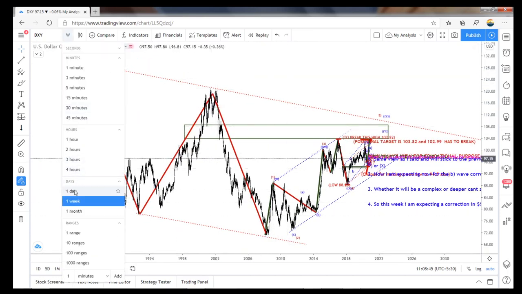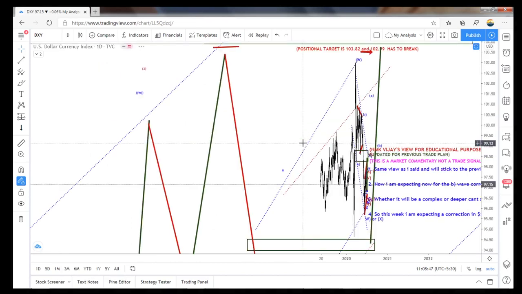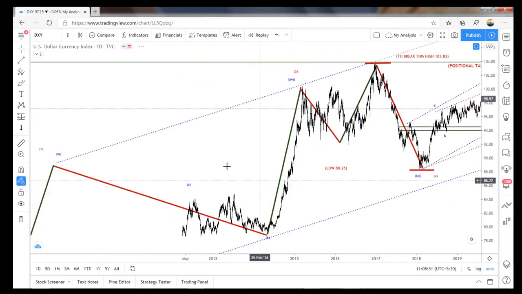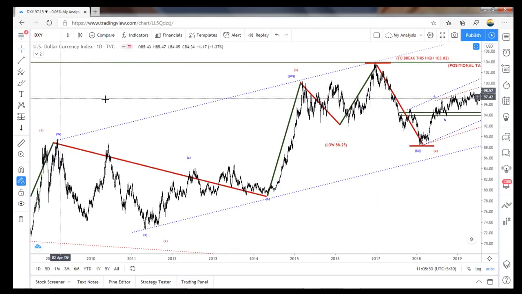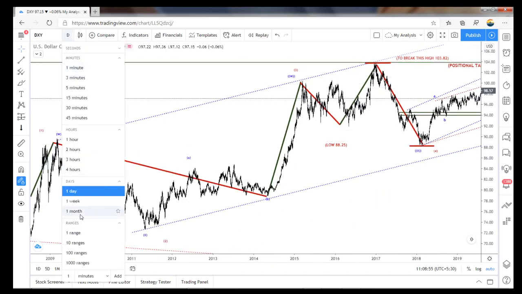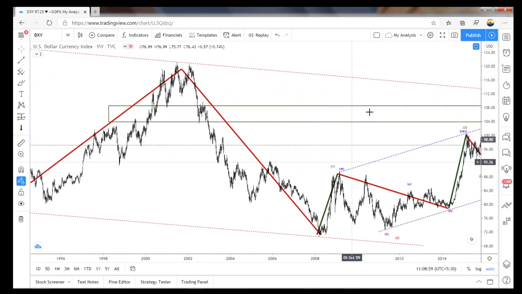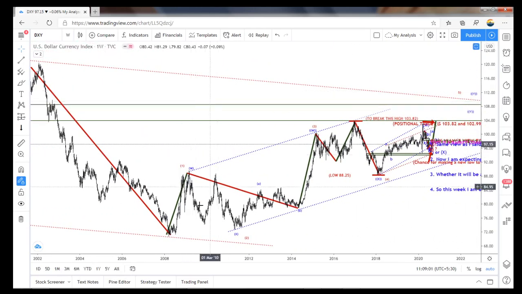So daily, have a look. From the low, A, B, C is over.